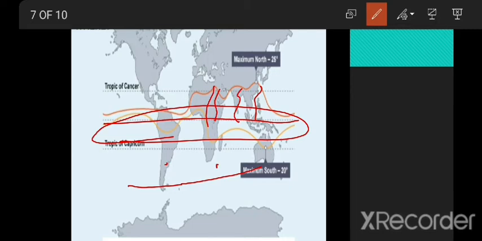First, I will make you understand how the convergence zone develops, how the low pressure area receives winds and finally forms clouds.